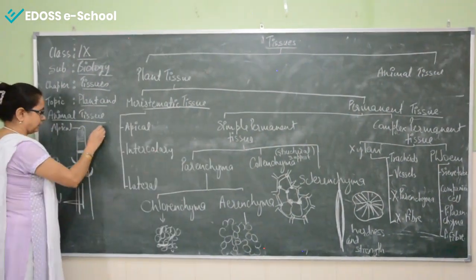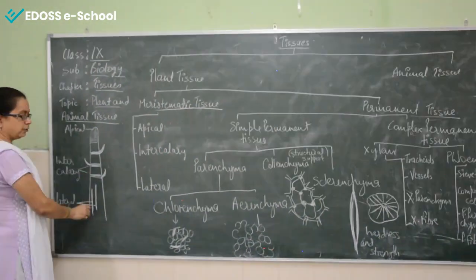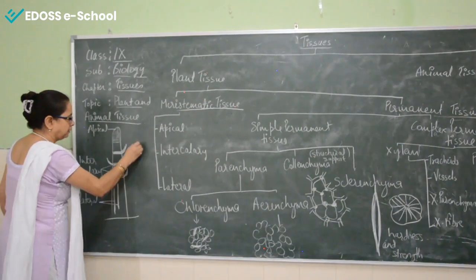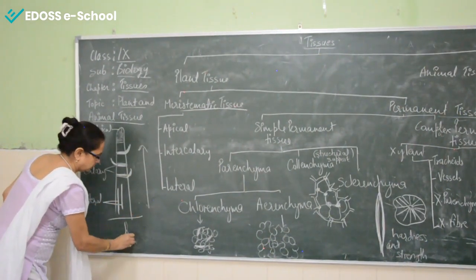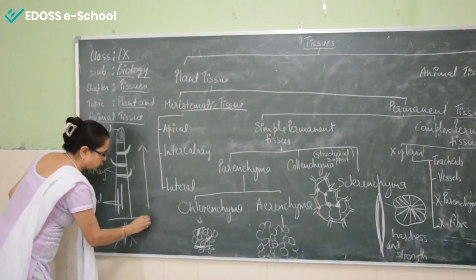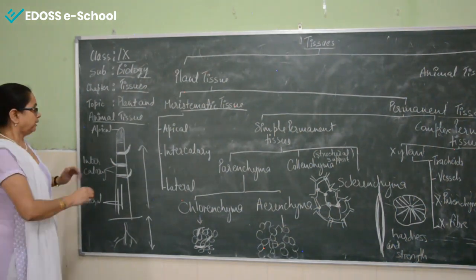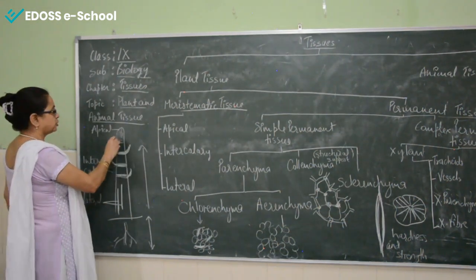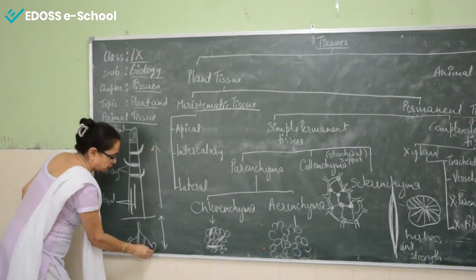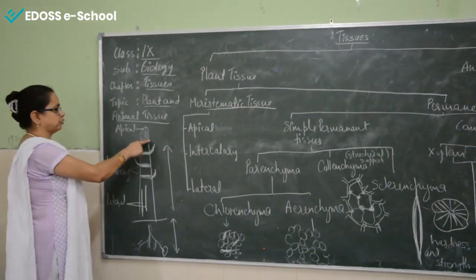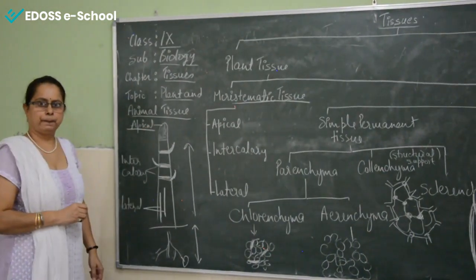So this is the diagram regarding the meristematic tissue. It is a diagram of a plant that shows the shoot part, the upper part above the ground, and downward it is the root part that is underground in the soil. The tip of the shoot and the tip of the root bear the apical meristem.